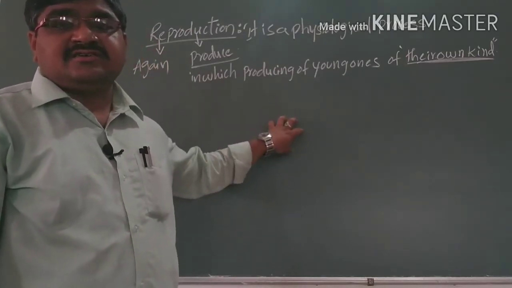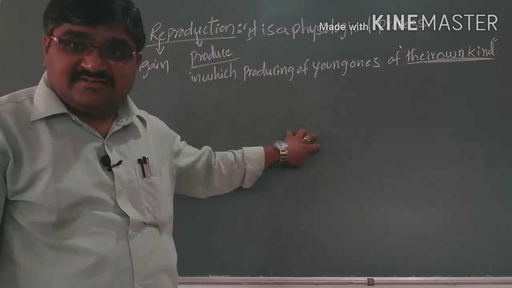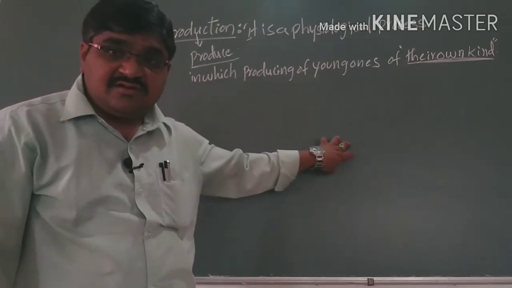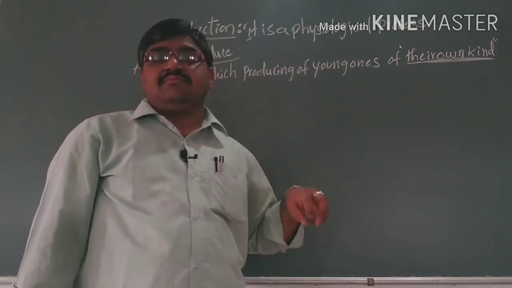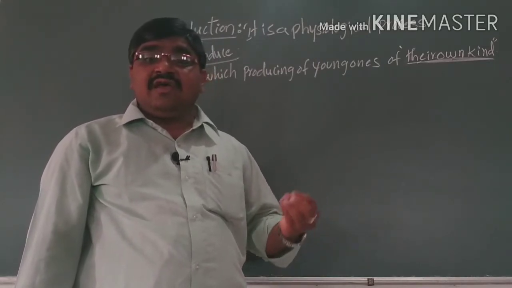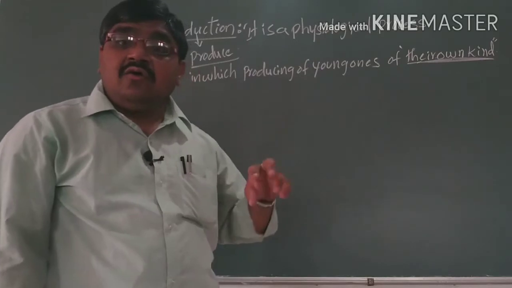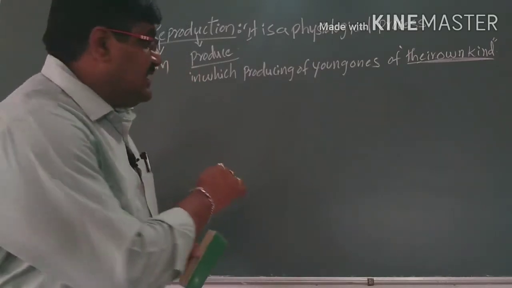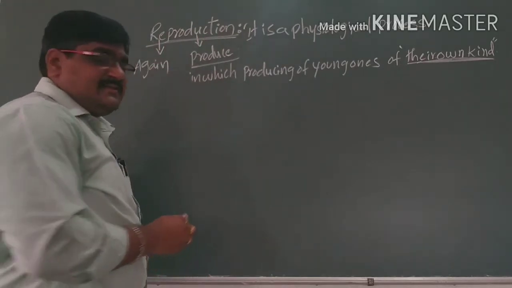Here in reproduction, cats will produce cats, dogs will produce dogs, human beings will produce humans, but not any other organisms. That means only the same type of species will be produced. Producing again their same kind of species, then only we can call that a reproduction.